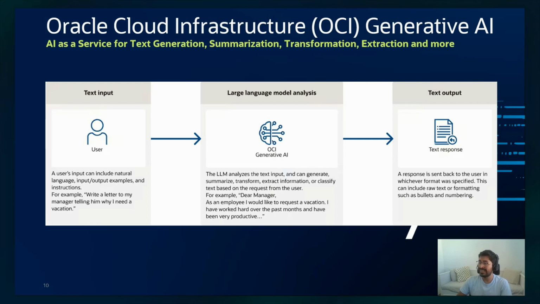In this specific use case, I'm using the text generation, or the command model, of our OCI Generative AI service in order to enable quick replies, or an answer, according to the WhatsApp message text, which in this case could be a question from the customer.